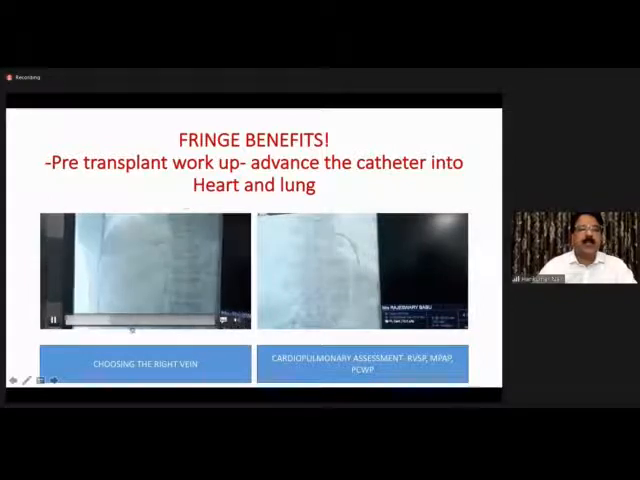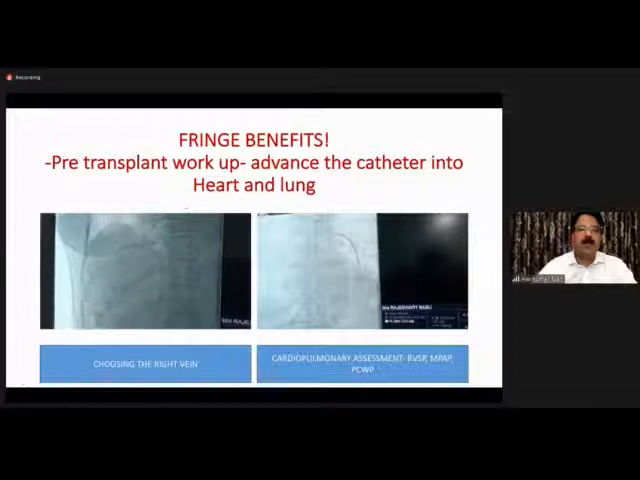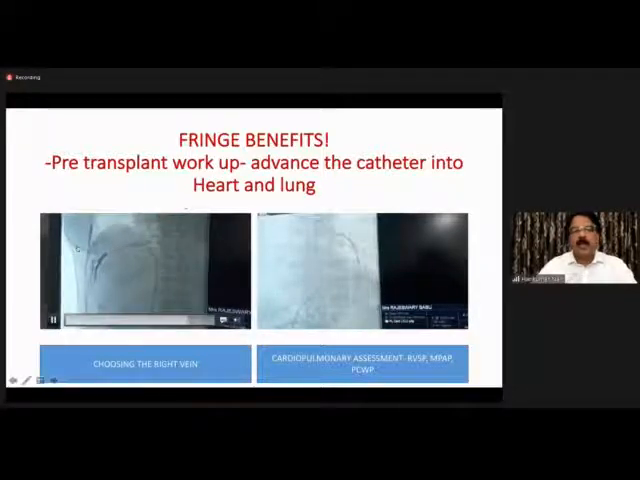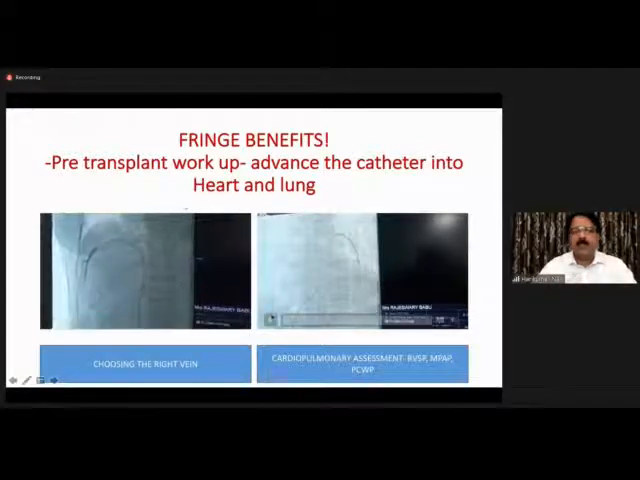There should not be any collateral. The balloon is inflated now. The balloon should not be wedging onto a bifurcation. The vein is nicely filling, that is the right hepatic vein, and this is a very good vein selection. And once this is done, let the dye flow off and then start measuring the pressure.